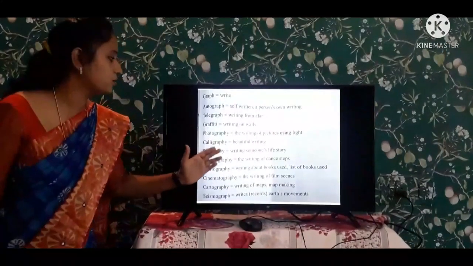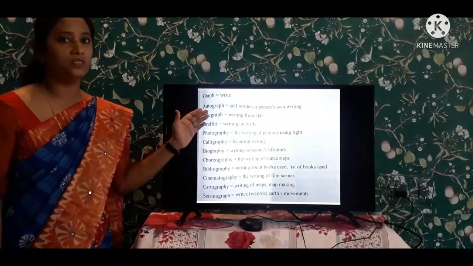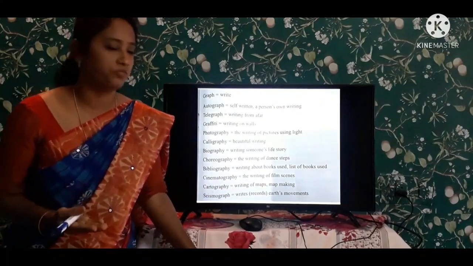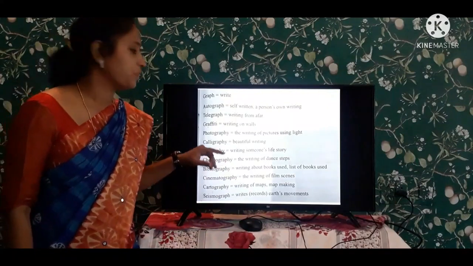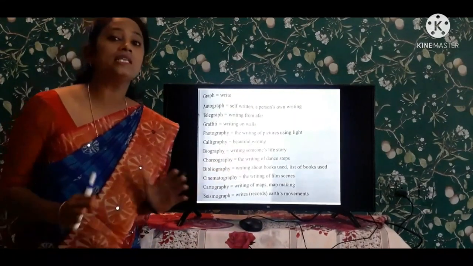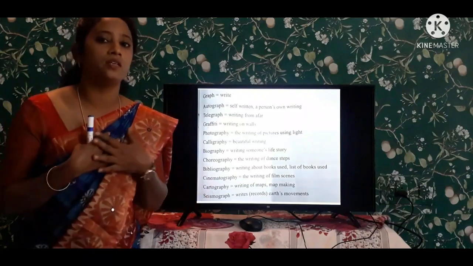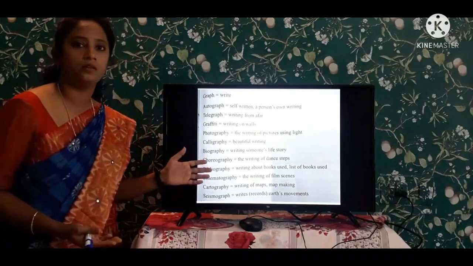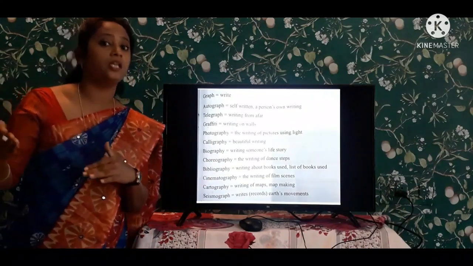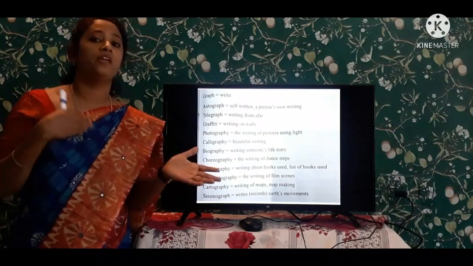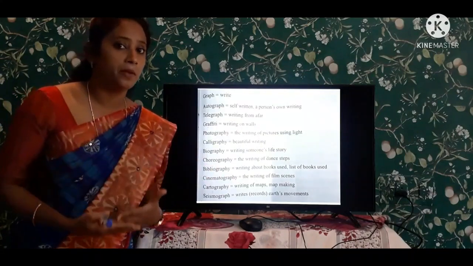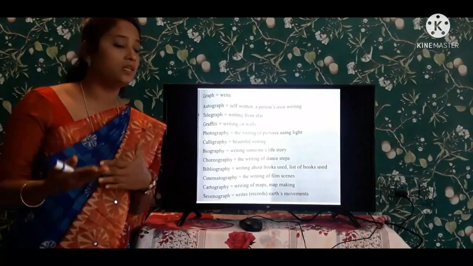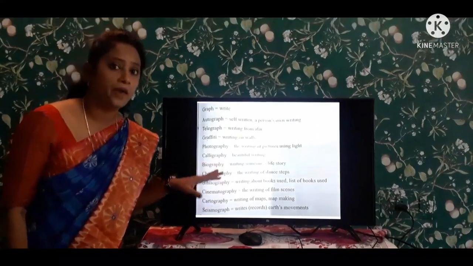Next one is biography. See here, autography is self-written. People writing their own experiences is known as autography. Coming to biography, biography is writing someone's life story. If I write someone's life story, it is known as the biography. Writing others' life, others' experiences in their life, is known as the biography.